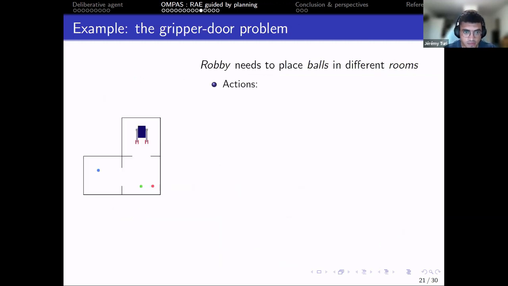So from that, here is an example of what we can do and how we can define a domain for a simple example. Here we have a gripper door problem where Ruby needs to place balls in different rooms that are connected through doors. There are three actions. The first one is to move. You can pick a ball and drop the ball.